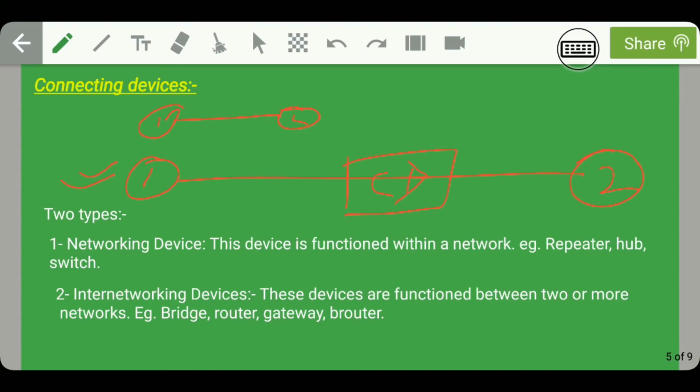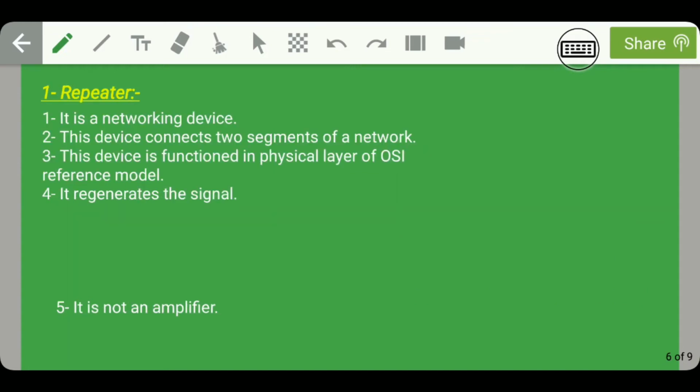Guys, moving on, two types of connecting devices are networking devices and internetworking devices. Networking devices are the devices which function within a network. Examples are repeater, hub, and switch. Talking about the internetworking devices, these are the devices which function between two or more networks. Examples are bridge, router, and gateway. Now we will talk more about these two types of connecting devices. Let us see the functionality of each of these networking and internetworking devices. First of all, let us see the functionality of repeater.